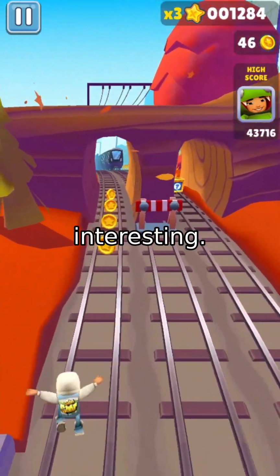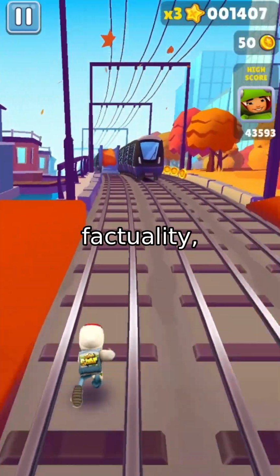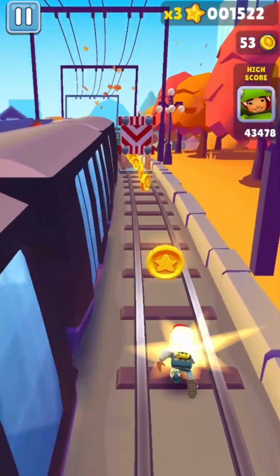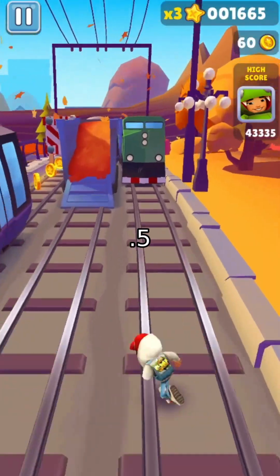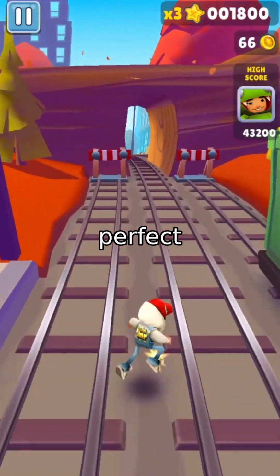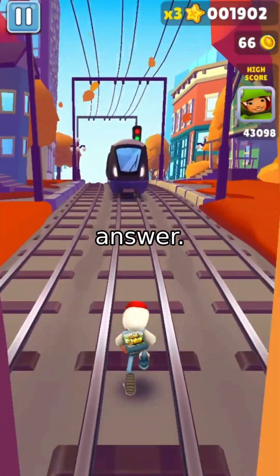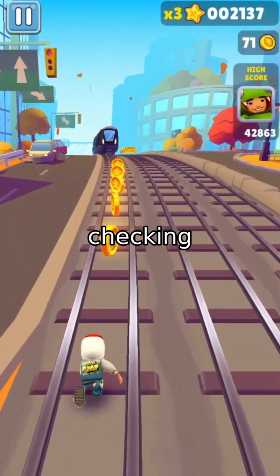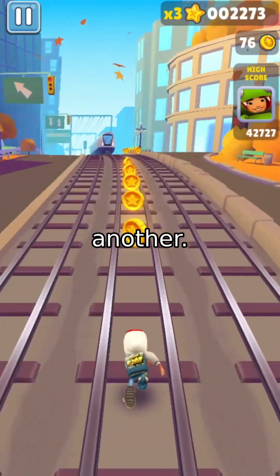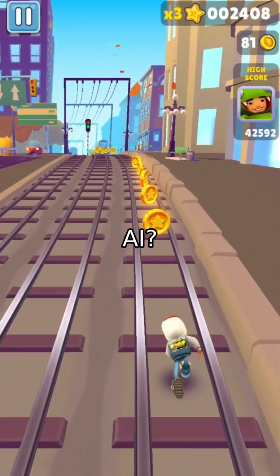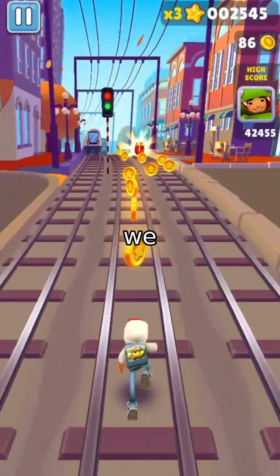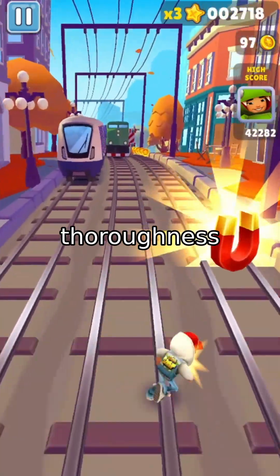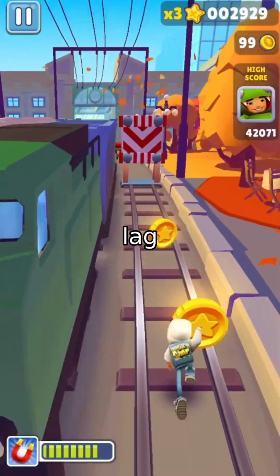Now here's where it gets interesting. When the goal was unilateral factuality, checking if answers are 100% accurate, some models like Claude 3.5 Sonnet and Llama 4 Scout hit perfect coverage, meaning they checked every answer. But even with that thoroughness, their accuracy varied. This shows that checking is one thing, but getting it right is another. What does this mean for real-world AI? If we're asking models to self-assess, we need to balance speed, accuracy, and thoroughness. Some models excel at one but lag in others.